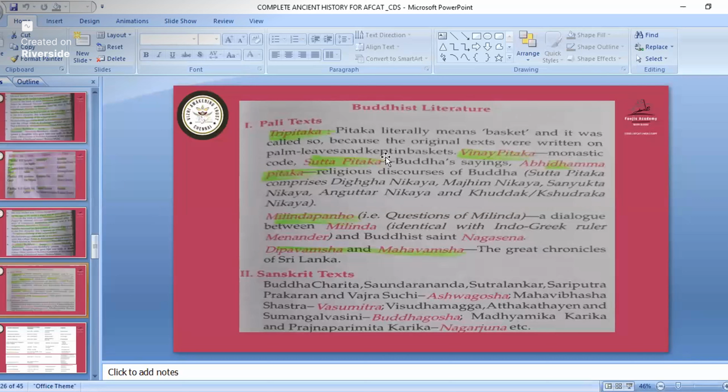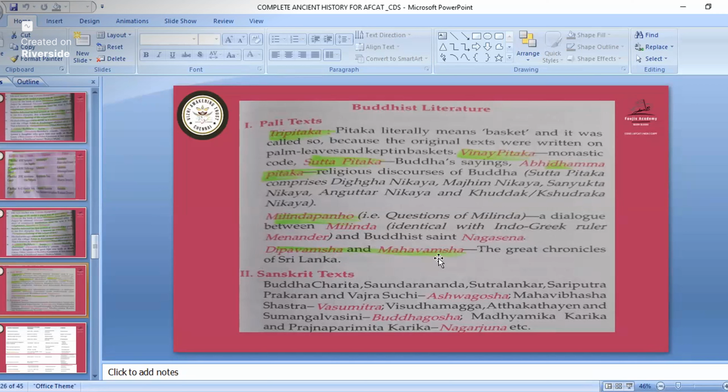Vinaya Pitaka, all these are Pali texts. Mostly Buddhist literature is in Pali text and Sanskrit text. So mostly questions are asked on Pali text only. So Sutta Pitaka; see, whenever a Pitaka name comes, that is a Pali text of Buddhist literature. Abhidhamma Pitaka, religious discourses of Buddha. Okay, Deepavamsa and Mahavamsa, the great chronicles of Sri Lanka.